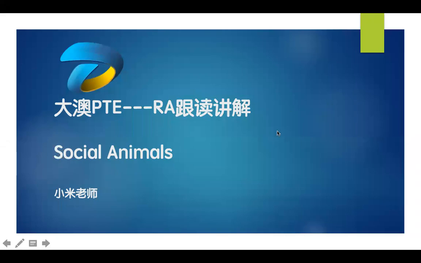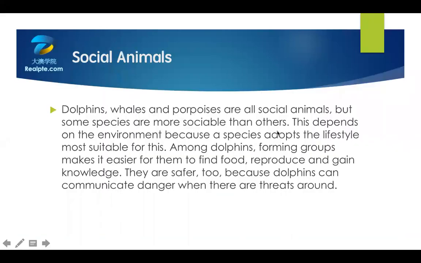我们来看一下这一道题：Social animals. Dolphins, whales, and porpoises are all social animals, but some species are more sociable than others. This depends on the environment because a species adopts the lifestyle most suitable for this. Among dolphins, forming groups makes it easier for them to find food, reproduce, and gain knowledge. They are safer too, because dolphins can communicate danger when there are threats around.